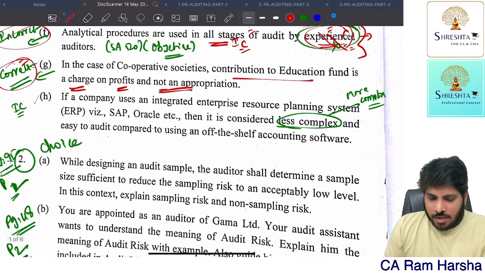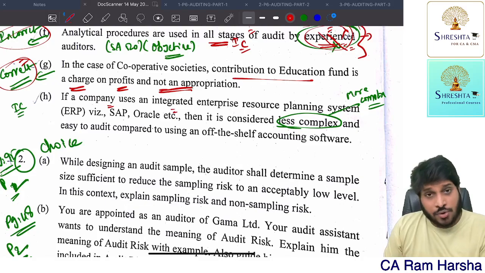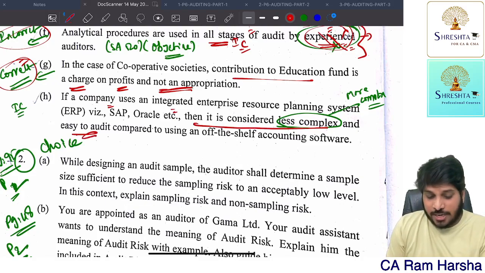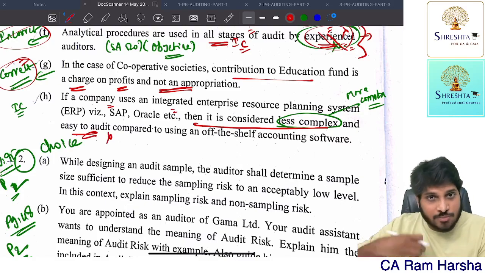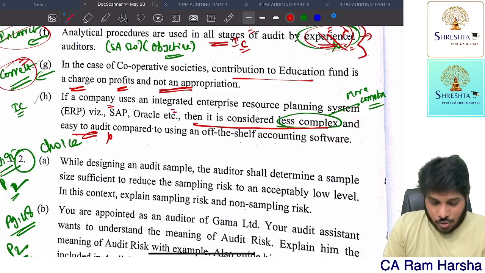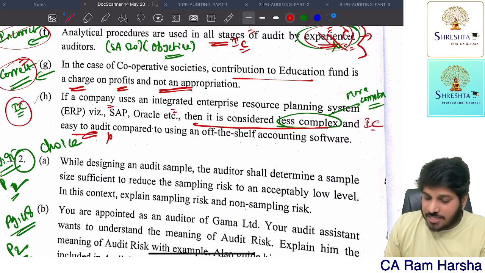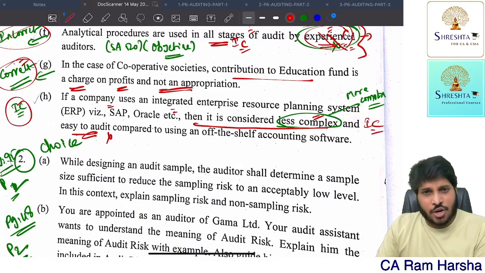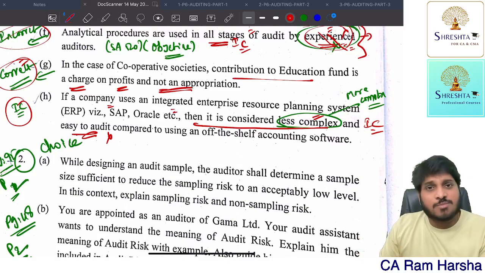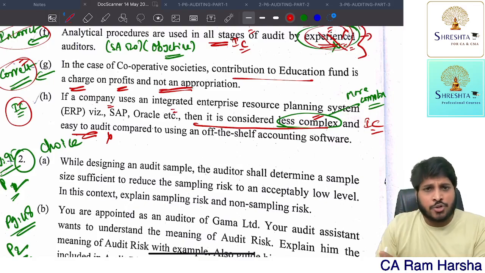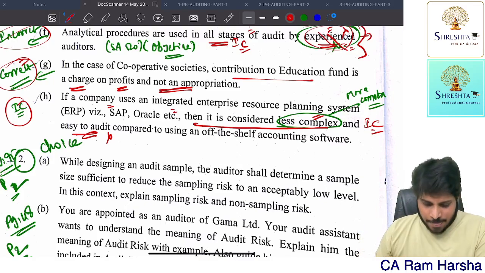Next, if a company uses an integrated enterprise software, then it is considered less complex and easy to audit. This is wrong. When a company is using more information systems and integrated software, the audit process will become very complex. So the statement is incorrect. You need to mention that the audit becomes complex. The auditor has to understand the systems, all that, and he has to do the audit through the system, which is a complicated process compared to traditional audit methodologies.